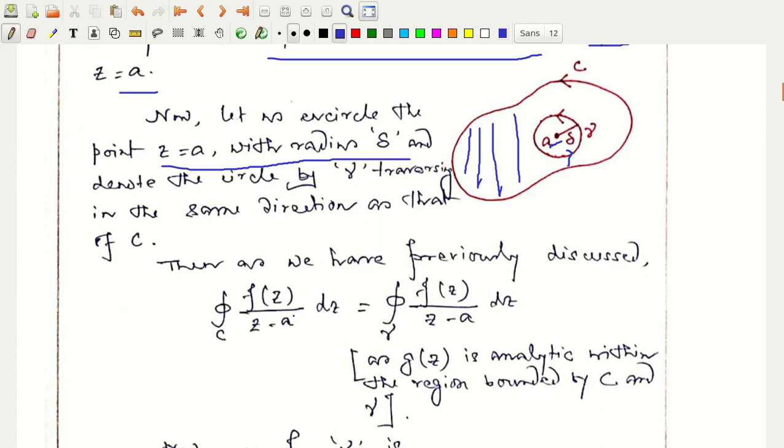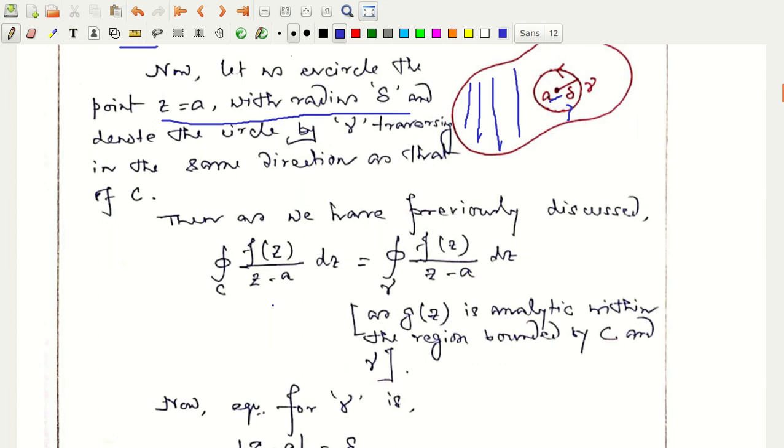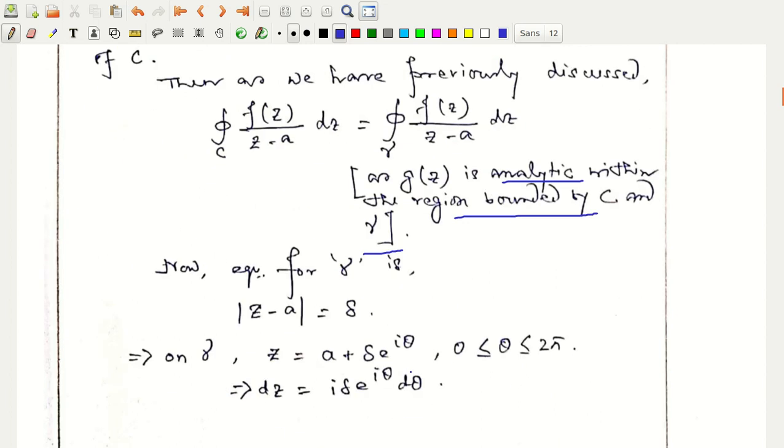If so, then as an extension to Cauchy's integral theorem we saw that this relation holds: the integration over the closed contour C of f of z by z minus a dz is the same as the integration over gamma of f of z by z minus a dz, as g of z is analytic within the region bounded by C and gamma.